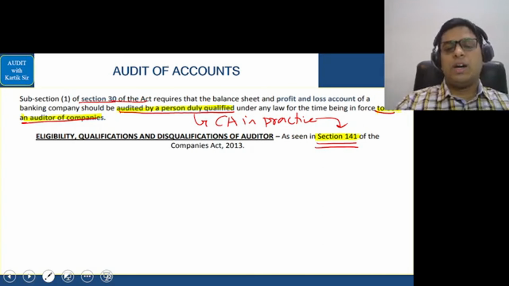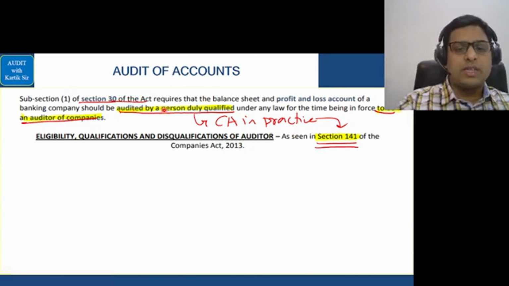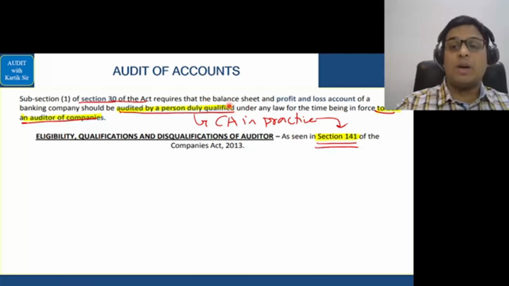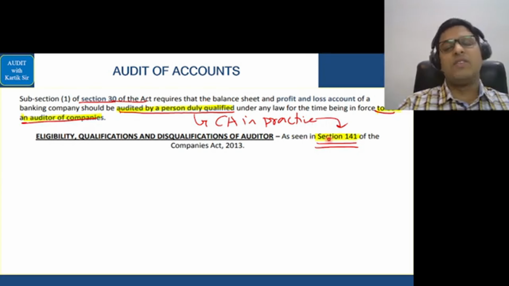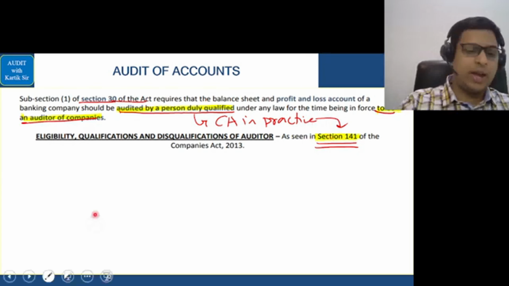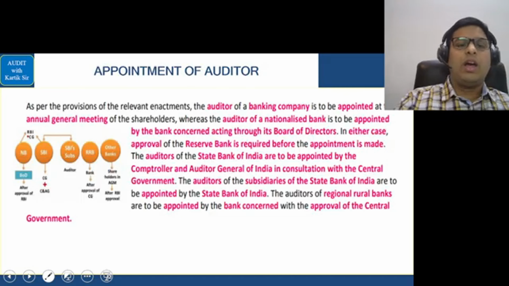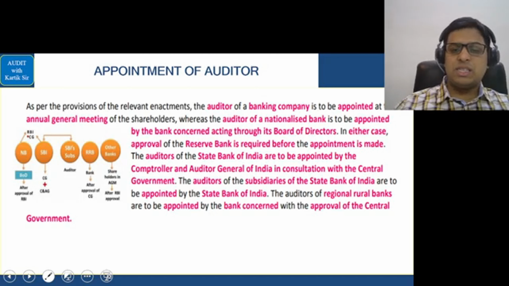Next, the audit of banks is done by a person duly qualified to be an auditor of a company also. So you understand again, a CA in practice will do the audit of banks. So the eligibility, qualification and disqualification for a CA will be the same for a bank also. Let's see further. Now, appointment of auditor in any bank, this is a simple answer.